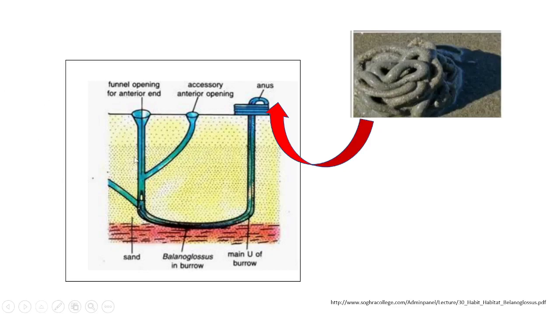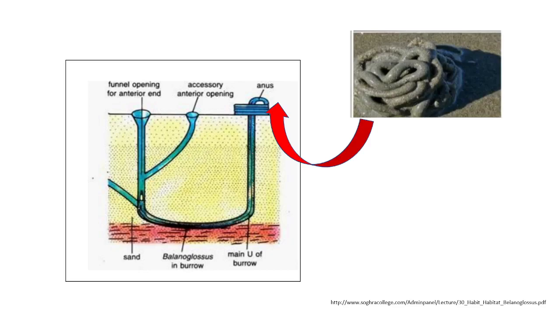Another feature of this burrow is that it is built by the same mechanism we see in annelids like earthworms. They swallow the sand and move through it, and that is the mechanism by which they feed.